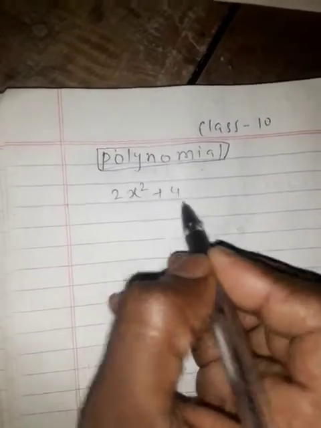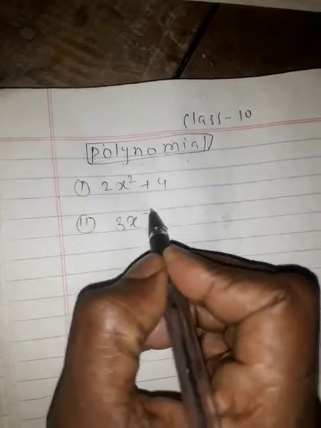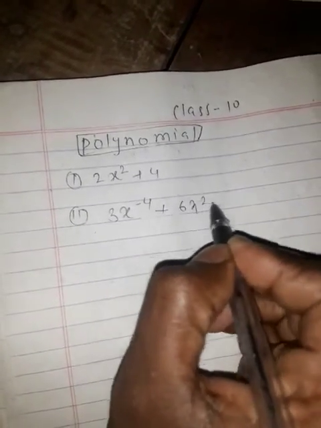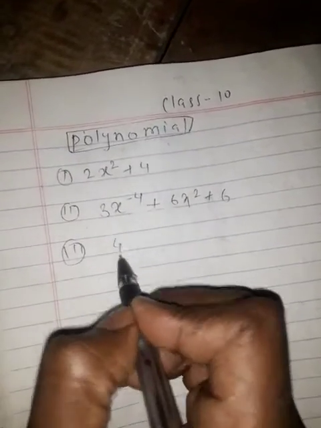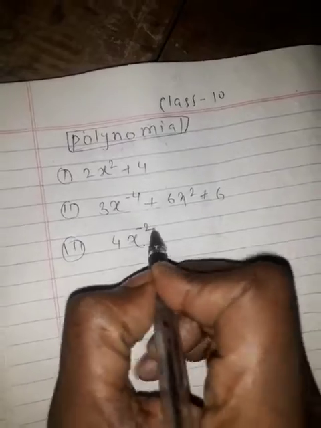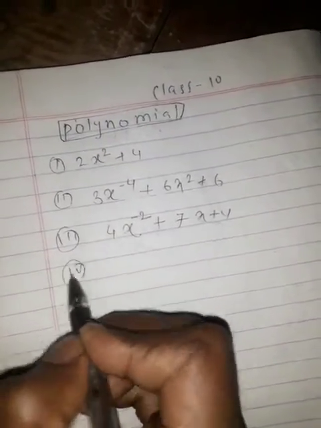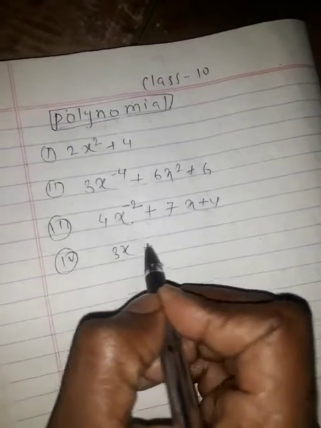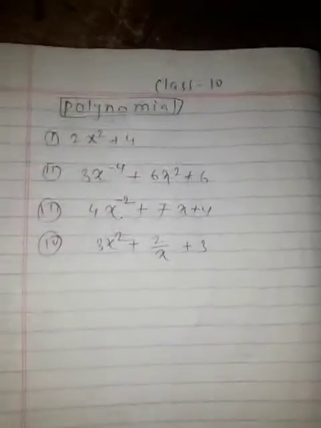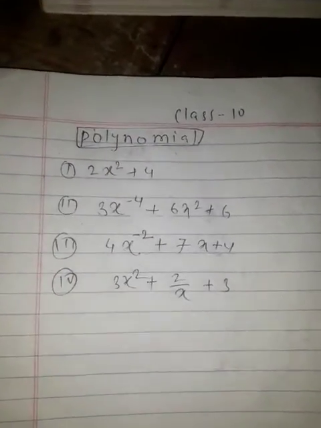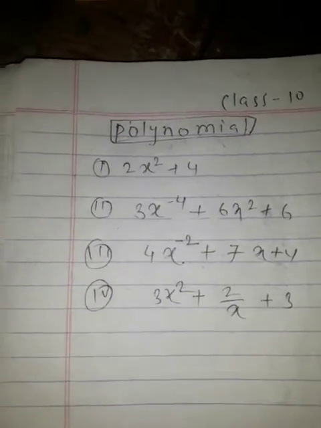2x square plus 4. Another example, the second example, is 3x to the power minus 4 plus 6x square plus 6. Another example is 4x minus 2 plus 7x plus 4. Another example is 3x square plus 2 by x plus 3. Now, among these, not every term is a polynomial. Some are polynomials and some are not.